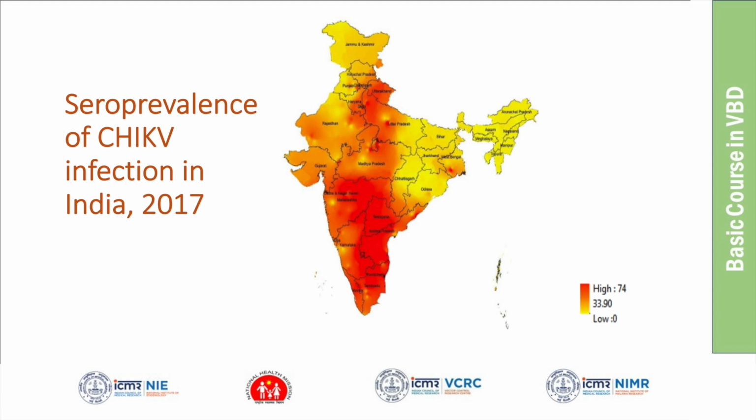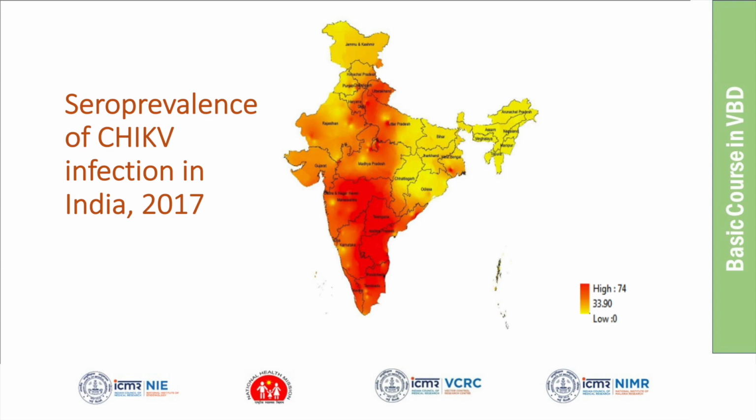At our National Institute of Epidemiology, we did one sero survey. Earlier, I showed the sero survey findings for dengue. The same samples we tested for chikungunya, and we estimated the seroprevalence. So where is the seroprevalence of chikungunya high? The red color means there is more chikungunya, like more people are having antibodies for chikungunya.